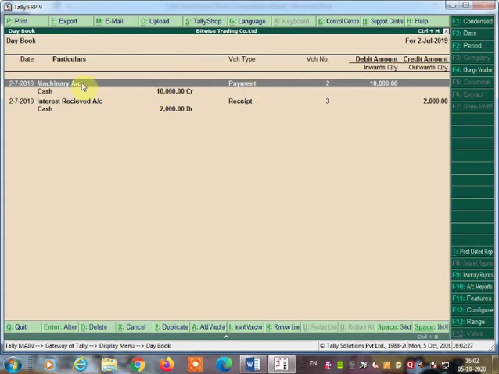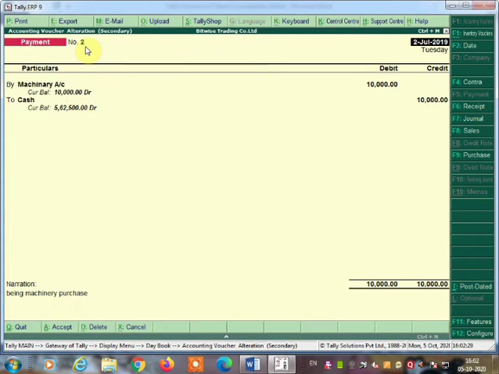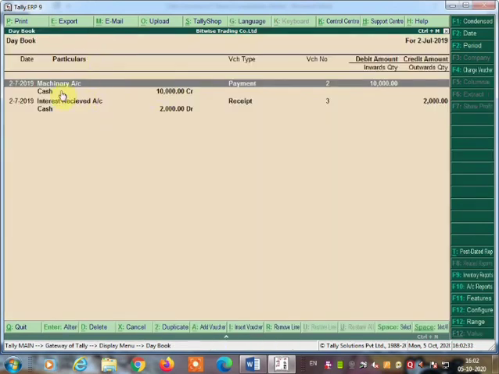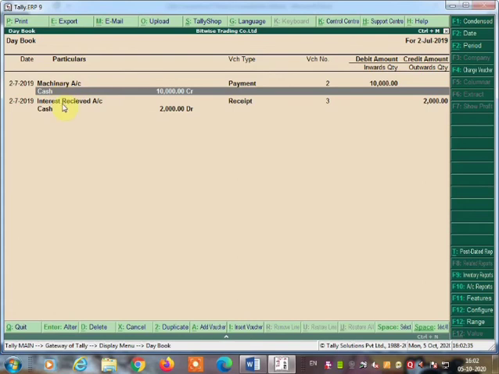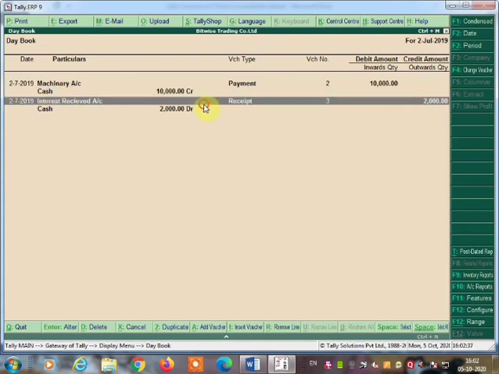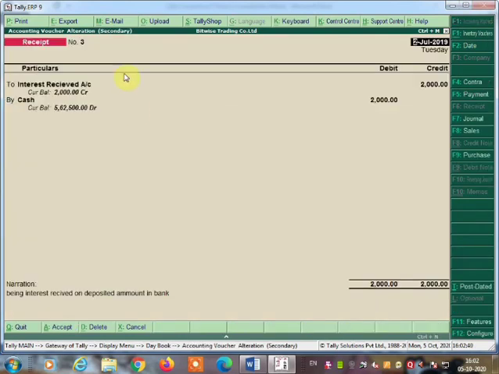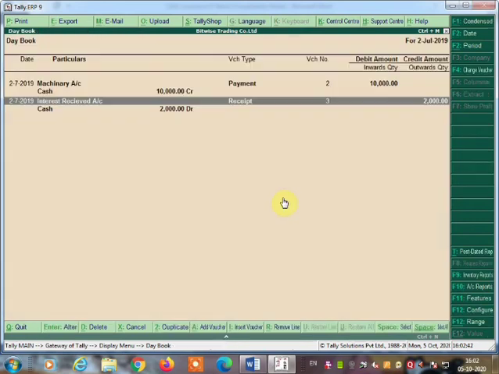So here how many entries are shown in the day book? Look here, payment shown here, this payment second voucher we created, then the cash, here an interest receipt voucher is there. Here 3 receipt vouchers we made. So okay, this is the one. So here it is given, the day book.